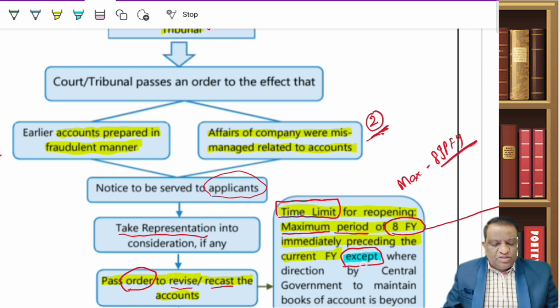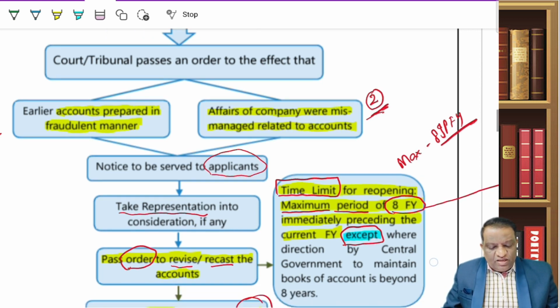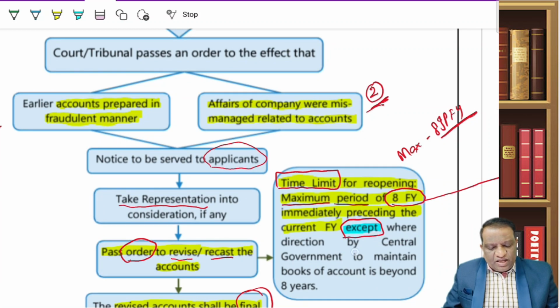Now, there is only one exception to this time limit: where there is already a direction by the central government for maintaining such books of accounts beyond 8 years, where any investigation is in progress, or the central government has made up their mind asking the company to maintain these books for more than 8 years, considering the current investigation or future investigations. In such cases, since the books of accounts are available, they can always ask this company to recast their accounts for more than 8 years.